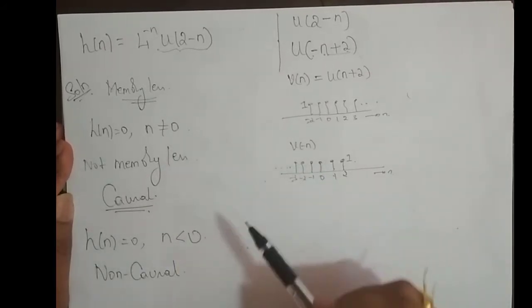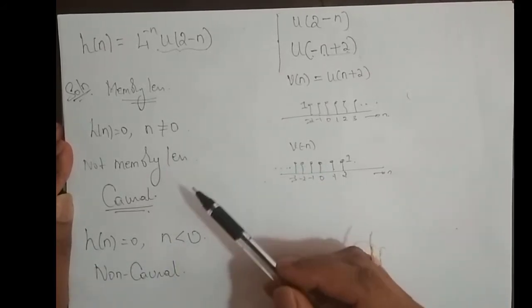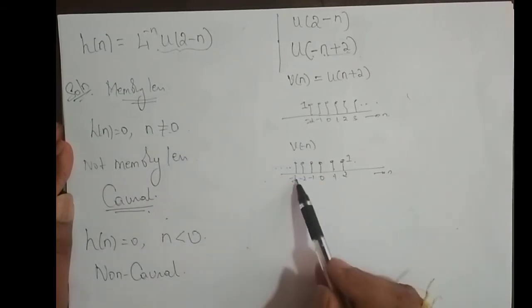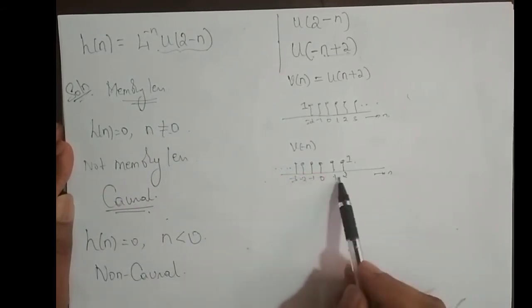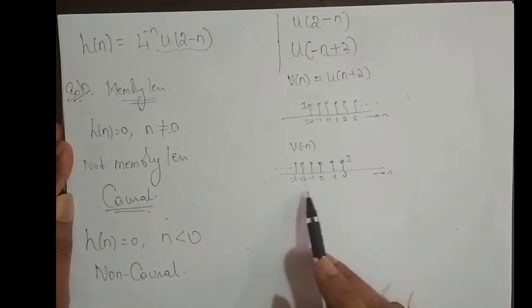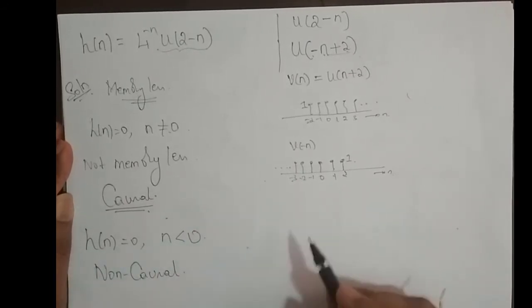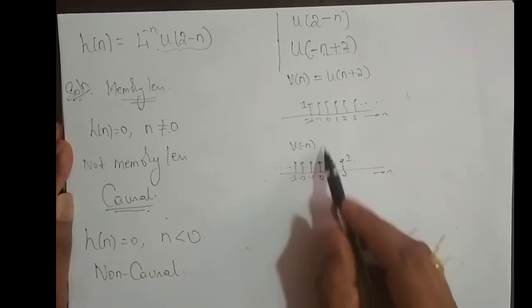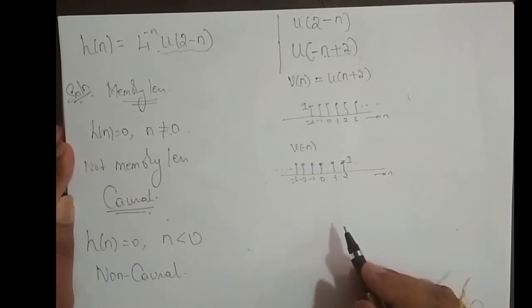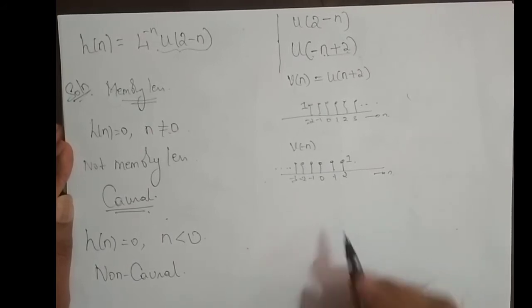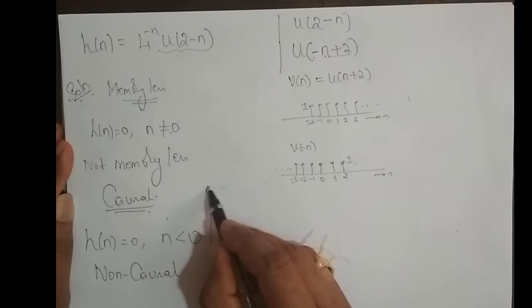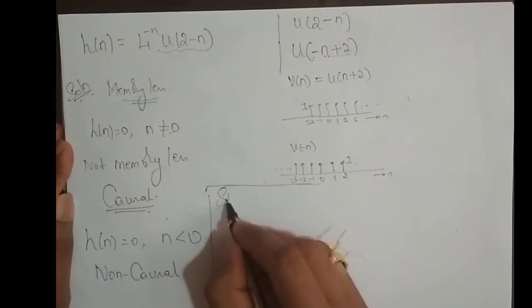The thing is, I can tell whether the system is memoryless or causal by looking at the impulse response, varying from where to where. If I know the impulse response is varying from where to where, I can say whether the system is memoryless or causal. We don't have to worry about the value of the individual samples. But to check for stability, we have to know the exact value. We'll see that. So what about stability?